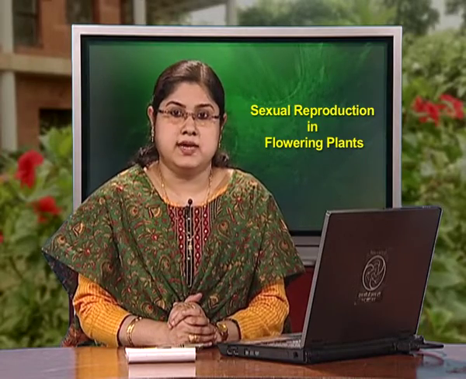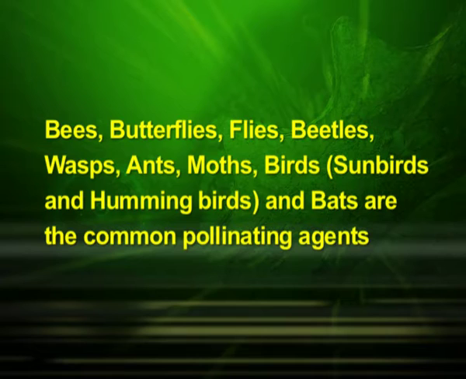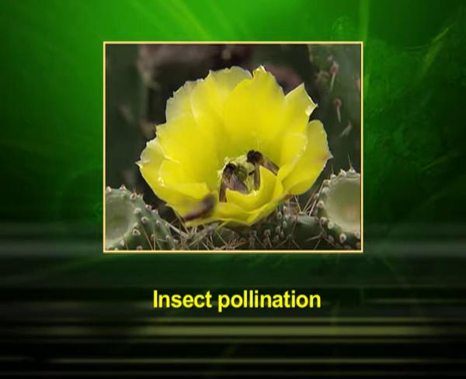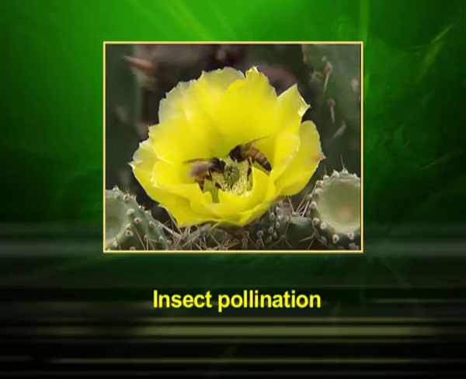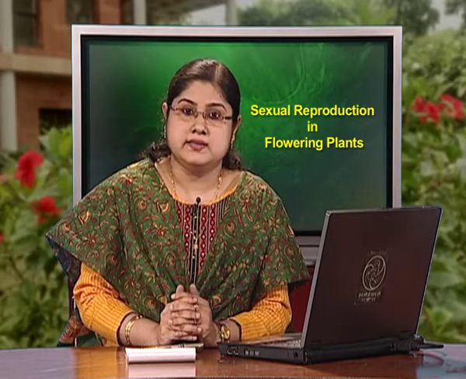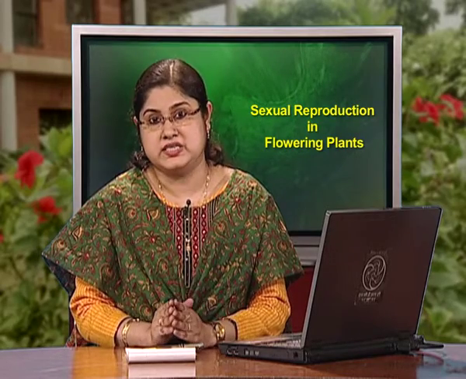Majority of flowering plants use a range of animals as pollinating agents: bees, butterflies, flies, beetles, wasps, ants, moths, birds like sunbirds and hummingbirds, and bats are the common pollinating agents. Here in this photograph we can observe an insect pollinating a flower. Among the animals, insects, particularly bees, are the dominant biotic pollinating agents.